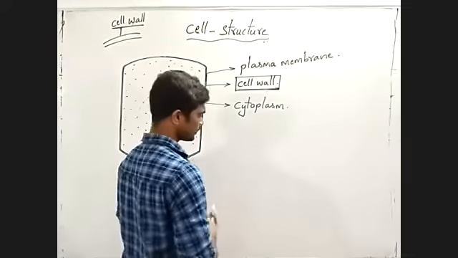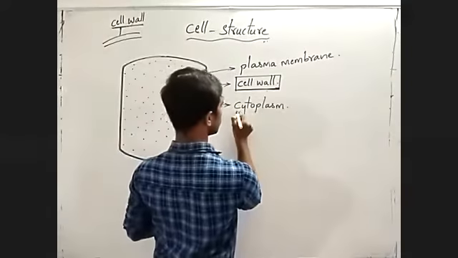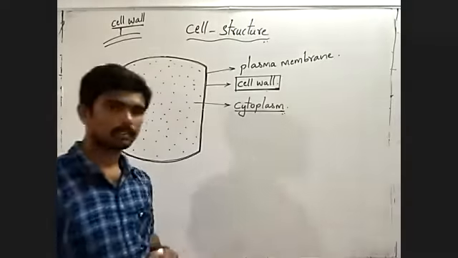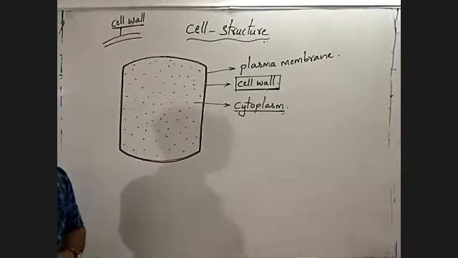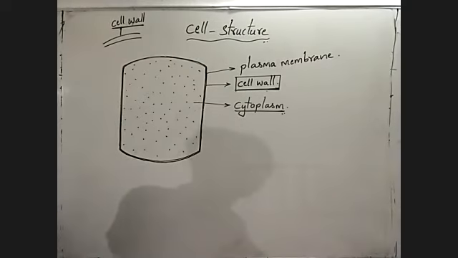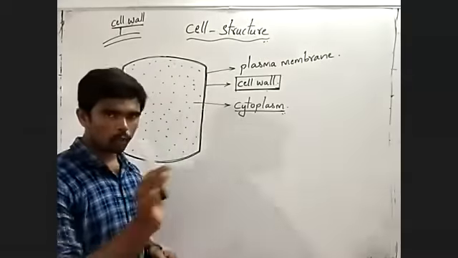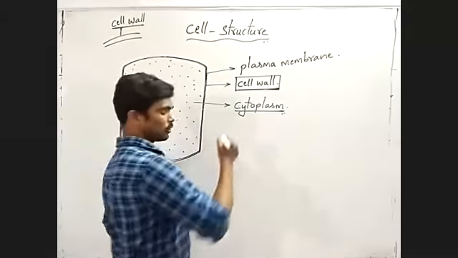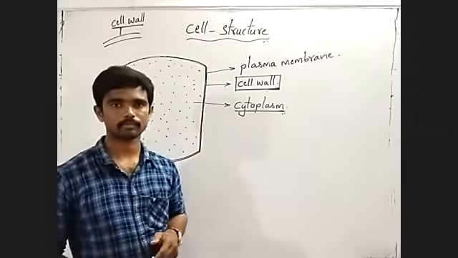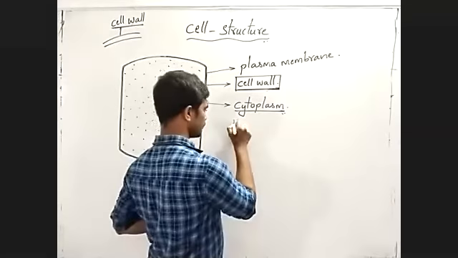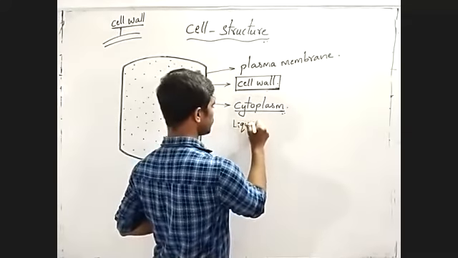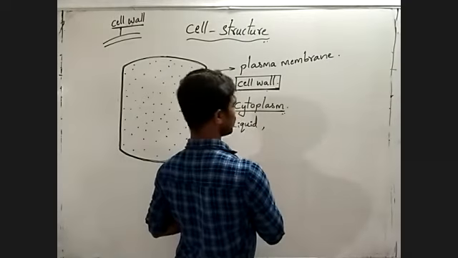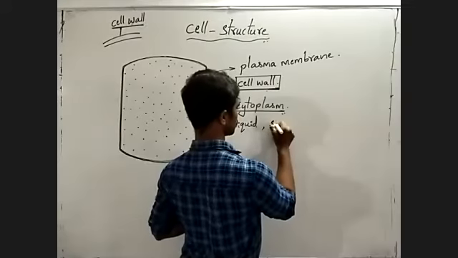Remember, it is actually called cytoplasm. Cytoplasm means it is not a homogeneous material. It is a heterogeneous material. Means a liquid portion is present as well as a solid portion.